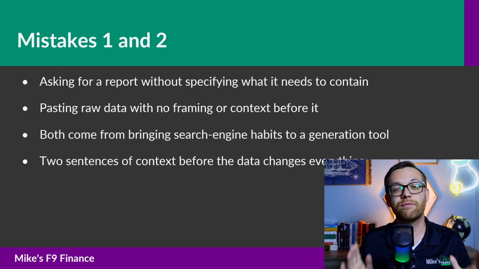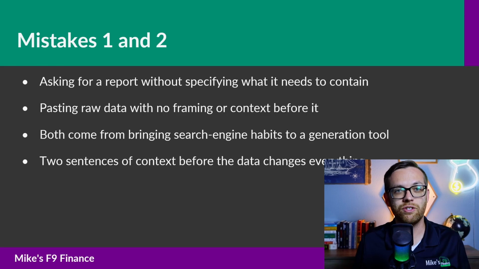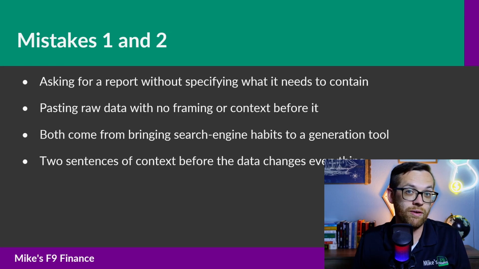What's the fix? Frame before you paste. Two sentences of context before the data changes everything. Here are the end-of-day balances for all 3 locations as of June 13th, 2023. Astoria's operating minimum is $100,000. Hell's Kitchen is $150,000. Lower Manhattan's is $200,000. Now Claude has the frame.